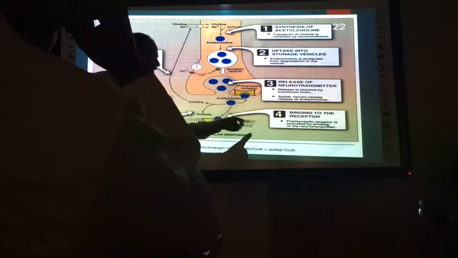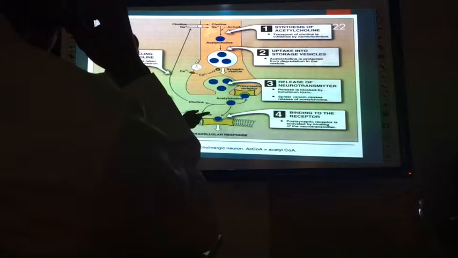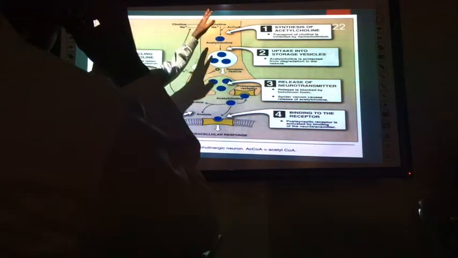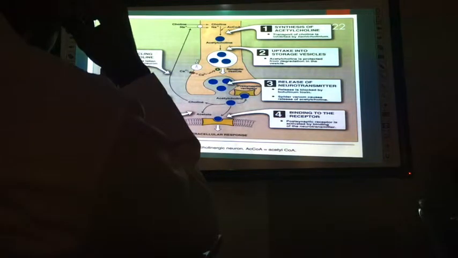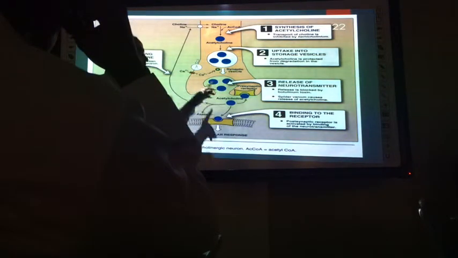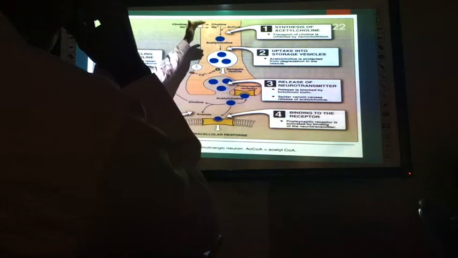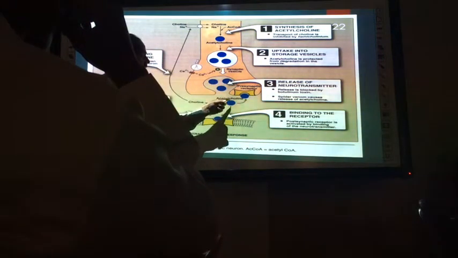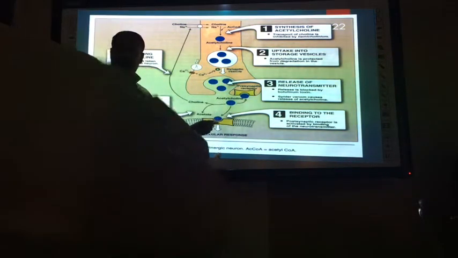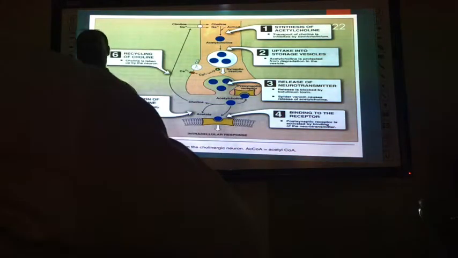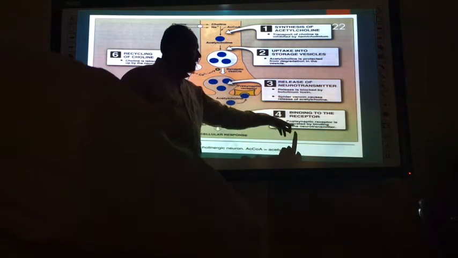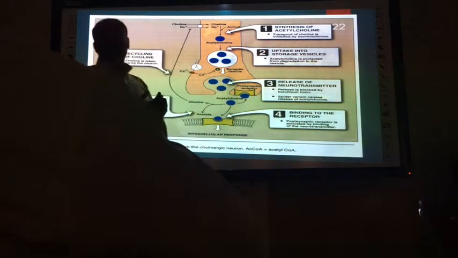Then it is released into the synapse, the junction between the target and the nerve ending. This target may be a ganglion if it is a preganglionic nerve, or any cell, like a heart cell, if it is a postganglionic nerve. The mechanism is the same. The released neurotransmitter needs a receptor on the target cell, either a ganglion or any receptor. Then it activates by binding to it.